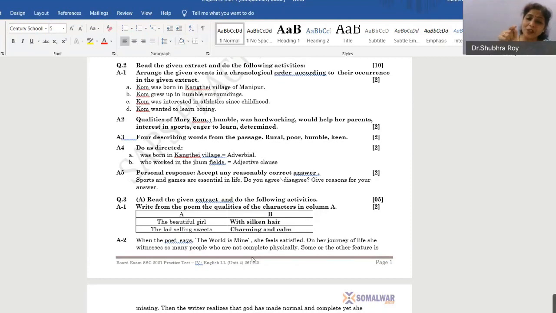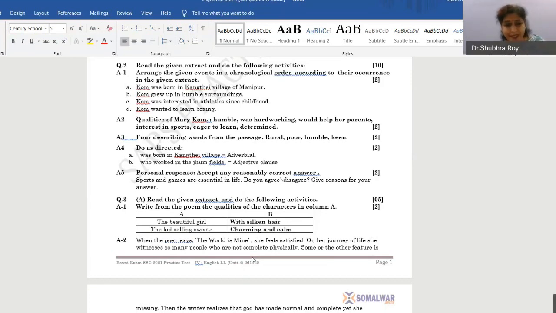And when a particular question is asked, this is an open-ended question because it is asked as agree or disagree. So when you are agreeing or disagreeing, you have to give a justifying reason. Even if you say I don't agree, you have to give a reason. But when you give a negative response, it is very difficult to give a justification. When you agree, it is very easy to give a justification. So try to be positive when you are giving your responses in a personal response type of question.